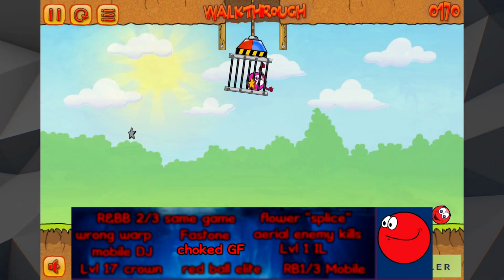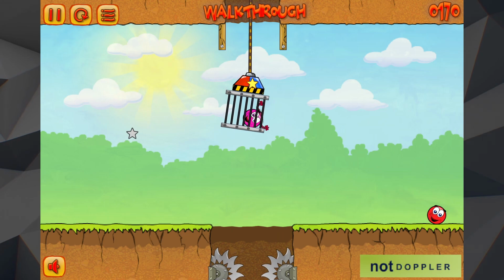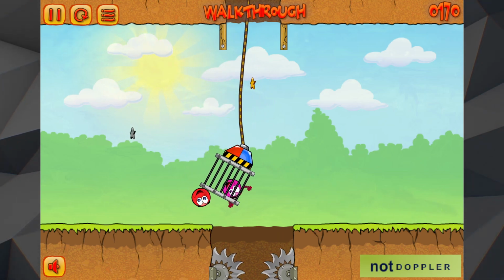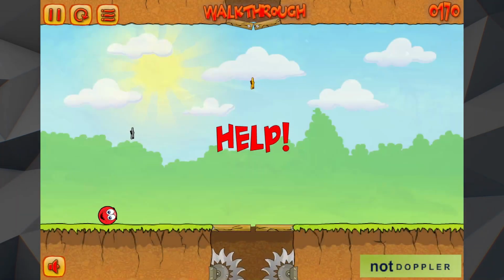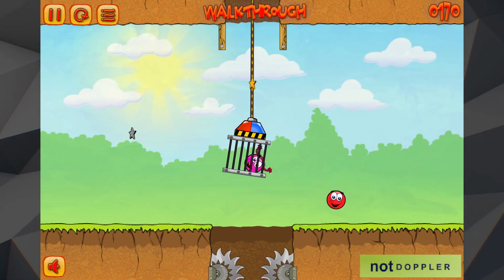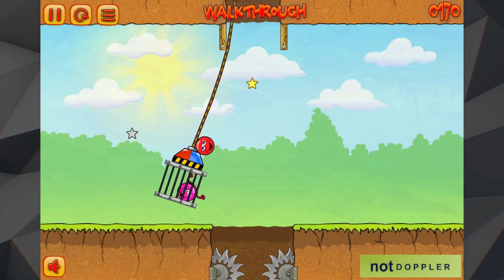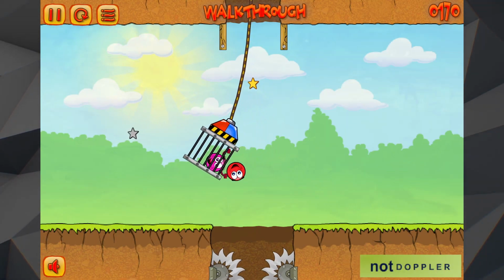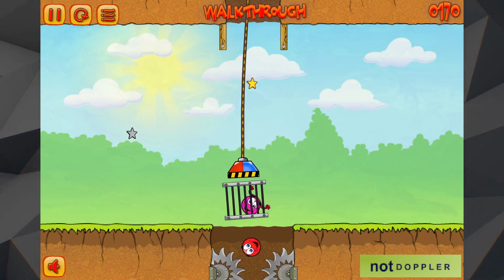Choking Girlfriend refers to a possible mistake in the last level of Red Ball 3, where someone fails to save Red Ball's girlfriend from the lowered cage, costing them the run. Though this is mainly a meme due to the ending being extremely easy with a visual setup, some runners still manage to lose a massive amount of time by failing this trick right at the end of their run.